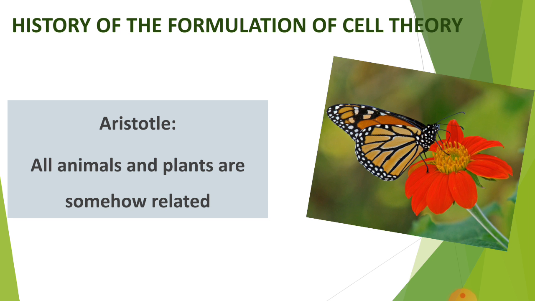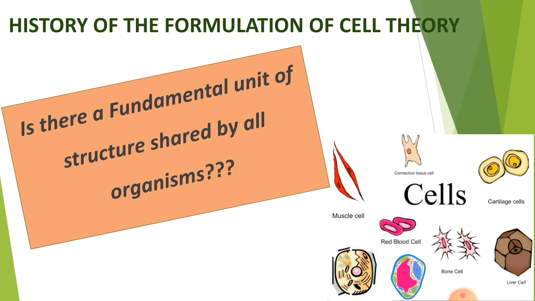We will proceed with the history of the formulation of cell theory. Aristotle presented the idea that all animals and plants are somehow related. Later, this idea gave rise to a question: is there a fundamental unit of structure shared by all organisms? Yes. Now we know that the fundamental unit of structure shared by all organisms is known as a cell. It has many types, like red blood cells, bone cells, and muscle cells, as we all know.